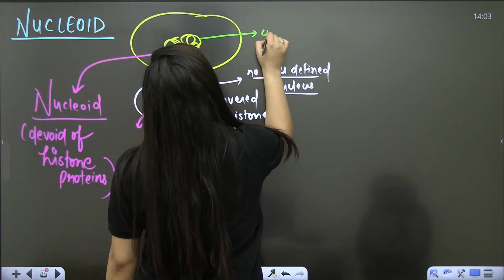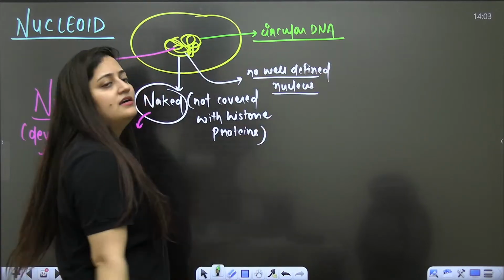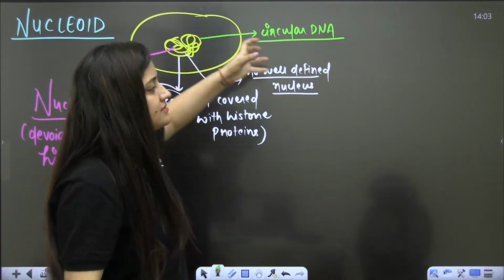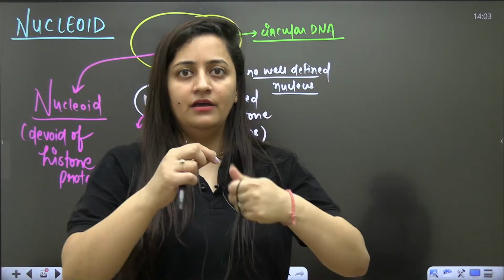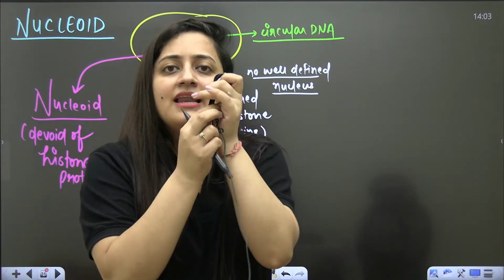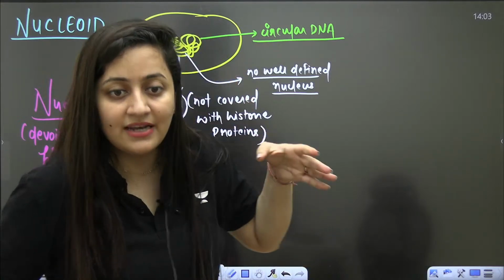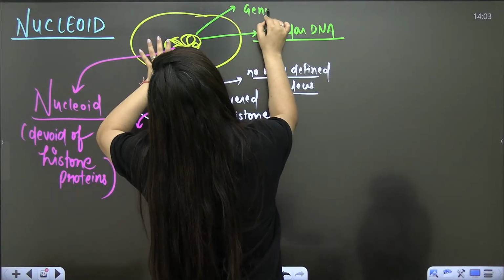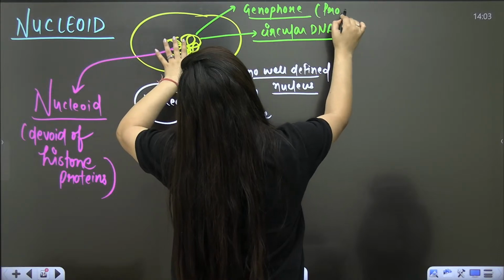And what kind of DNA is present here? It is the circular DNA. Now imagine it, you are talking about a bacteria. It's a circular DNA. You can imagine a thread, a thread which is forming a circle, something like this. The circular DNA, the nucleoid. So basically in bacteria, we also call it genophore. The structure is also named genophore, or you can call it prochromosome.